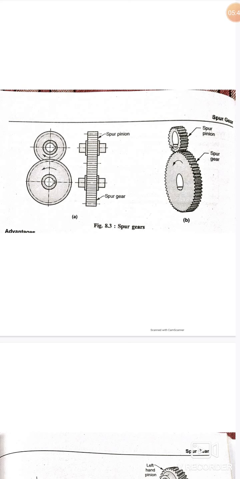Spur gears are generally made of steel, brass and other metals, and plastics. A lot of advantages are there. As for the disadvantages, they are not suitable for high speed production, and the operation of spur gears is generally noisy. They are generally used in tool gearboxes, automobile gearboxes, watches, etc.